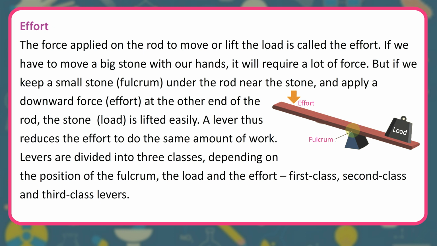If we have to move a big stone with our hands, it will require a lot of force. But if we keep a small stone, the fulcrum, under the rod near the stone, and apply a downward force, the effort, at the other end of the rod, the stone, the load, is lifted easily. A lever thus reduces the effort to do the same amount of work. Levers are divided into 3 classes, depending on the position of the fulcrum, the load and the effort: first class, second class and third class levers.